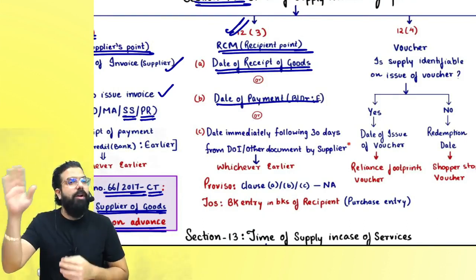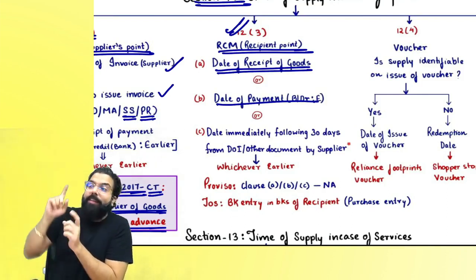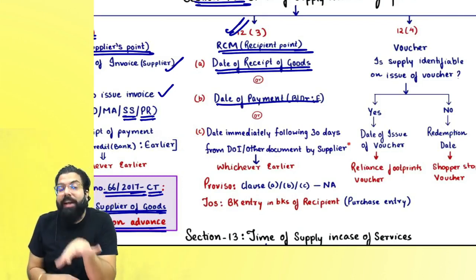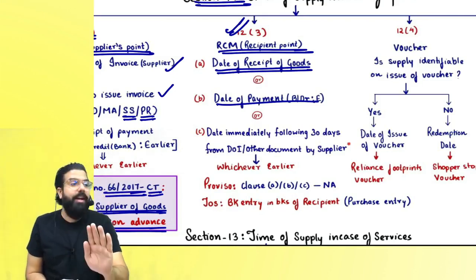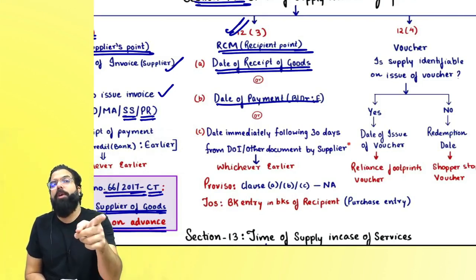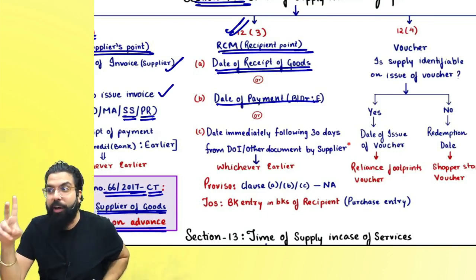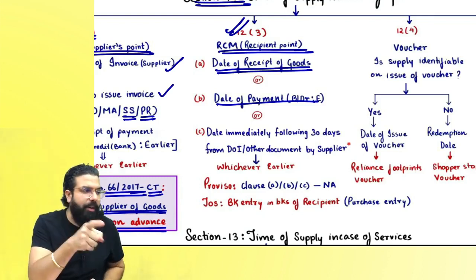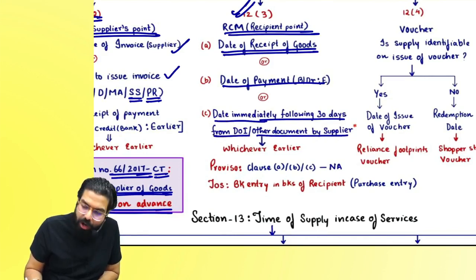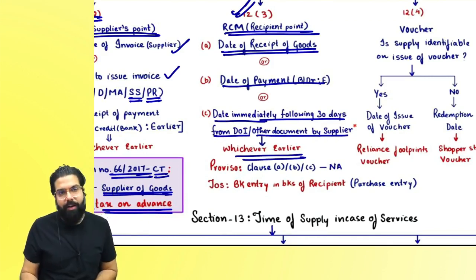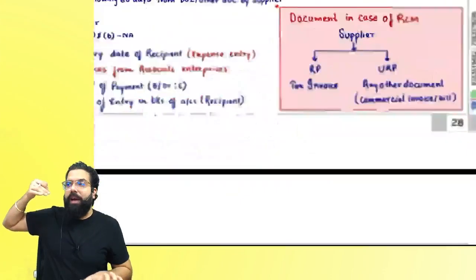So, sir, date of receipt of goods or date of payment, or the supplier will give you an invoice. From the invoice, you have to see the date following 30 days from the date of invoice or other document by the supplier, which is basically the 31st day. Date of receipt of goods, date of payment or 31st day, whichever is earlier. Yes, everyone. Date immediately following 30 days from date of invoice or other document by the supplier, whichever is earlier. Now, always remember one thing, if the supplier is a registered person, in that scenario, he will give you a tax invoice.